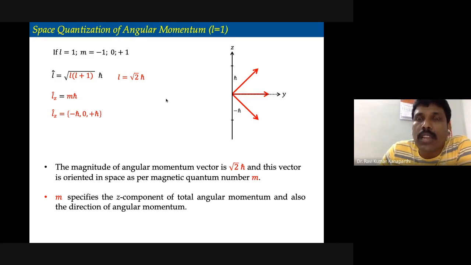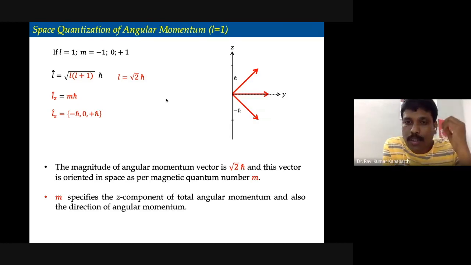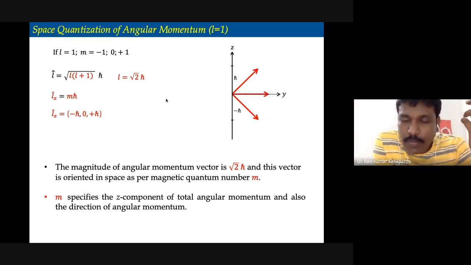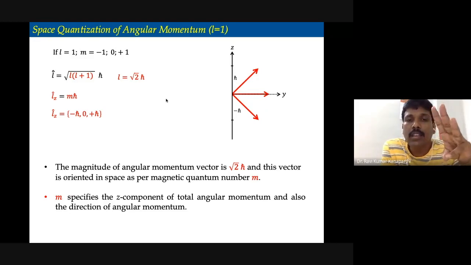So what is the kinetic energy? The kinetic energy doesn't change. Kinetic energy is related to the angular momentum, and it is the square of the angular momentum. It is nothing but L square upon 2I. Now the angular momentum in the three cases is going to be the same. How much is it? It is square root of 2 h cross. In the three different orientations, the angular momentum vector has precisely the same amount of angular momentum.